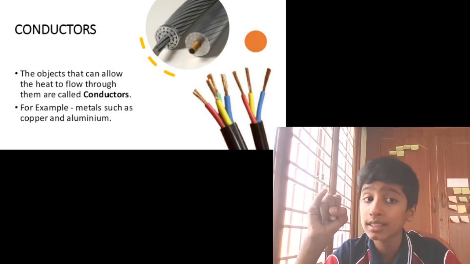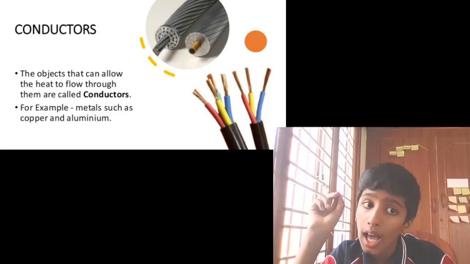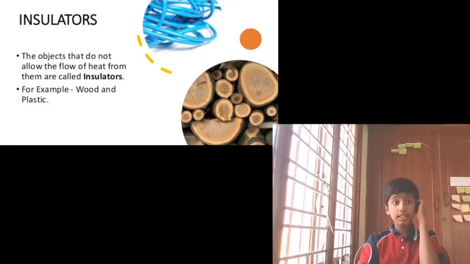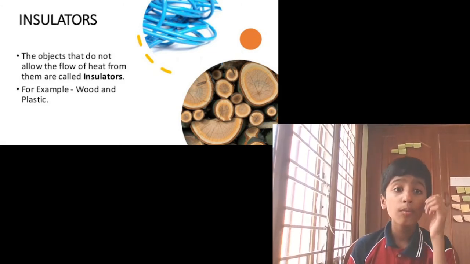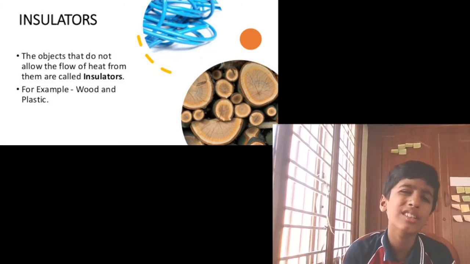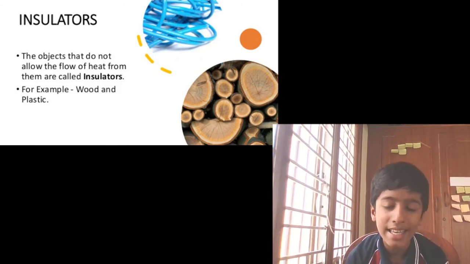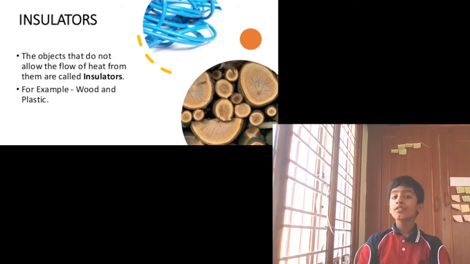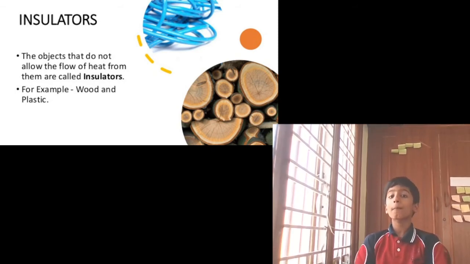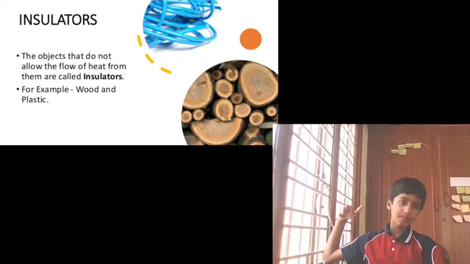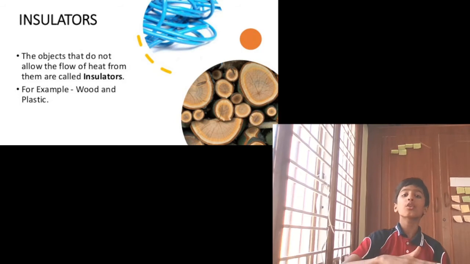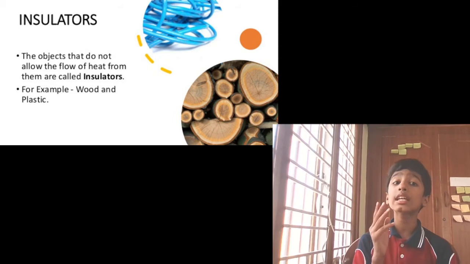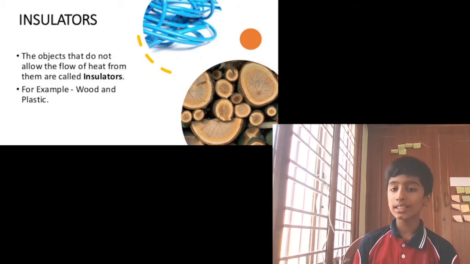For example, metals such as aluminium and copper. Now, what are insulators? The objects that do not allow the flow of heat through them are called insulators. Like plastic or wood, if you take a wood or a plastic, the heat will not flow through it. It will not allow the heat. So the substances which do not allow heat to flow through them are known as insulators.